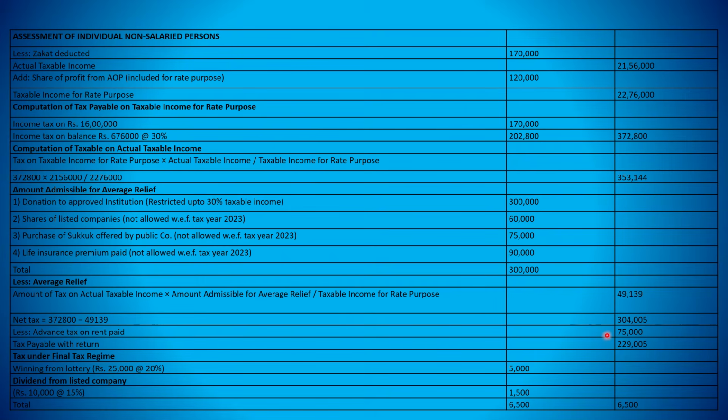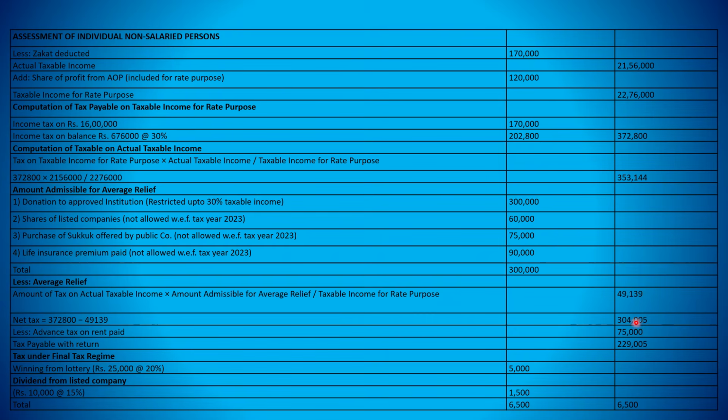So it means 49,139 we will subtract from 353,144. After subtraction, we will get 3,04,005. This is the tax on the income after incorporating zakat and average relief, all kinds of stuff.